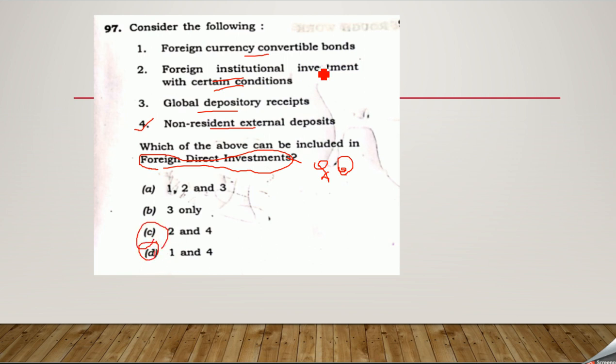Foreign currency convertible bonds. Yes. Foreign institutional investments with certain conditions. Yes. Global depository receipts. Yes. So A can be the correct answer for the question.